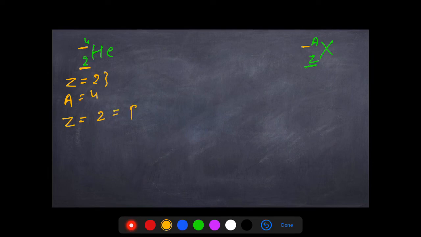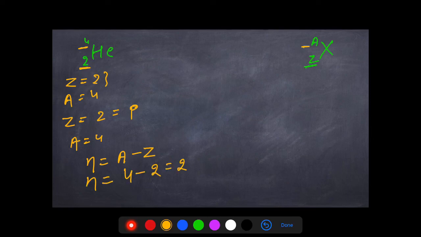Now, G is 2. So can we say that helium has 2 protons? We can say that because atomic number is always equal to the number of protons, right? Now, A equals 4. If somebody asks you to find the number of neutrons, how will you find it? Can we directly use the formula we learned on the previous page? Atomic mass minus atomic number. So the number of neutrons will be 4 minus 2 equals 2. That means helium has 2 protons and 2 neutrons, right? About the electrons, we will learn soon in the next video.